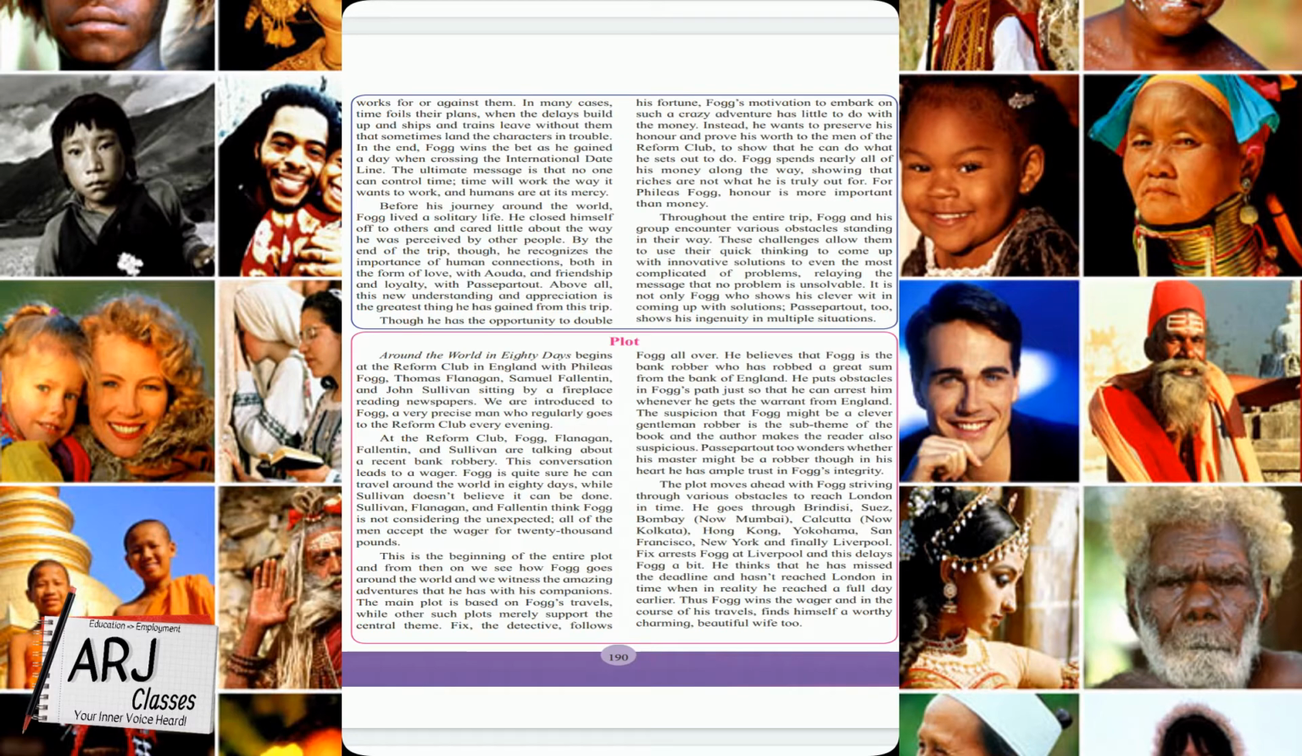The plot moves ahead with Fogg driving through various obstacles to reach London in time. He goes through Brindisi, Suez, Bombay, which is Mumbai now, Calcutta, which is now Kolkata, Hong Kong, Yokohama, San Francisco, New York, and finally Liverpool. Liverpool is in England. So these are the names of some important cities through which he goes.